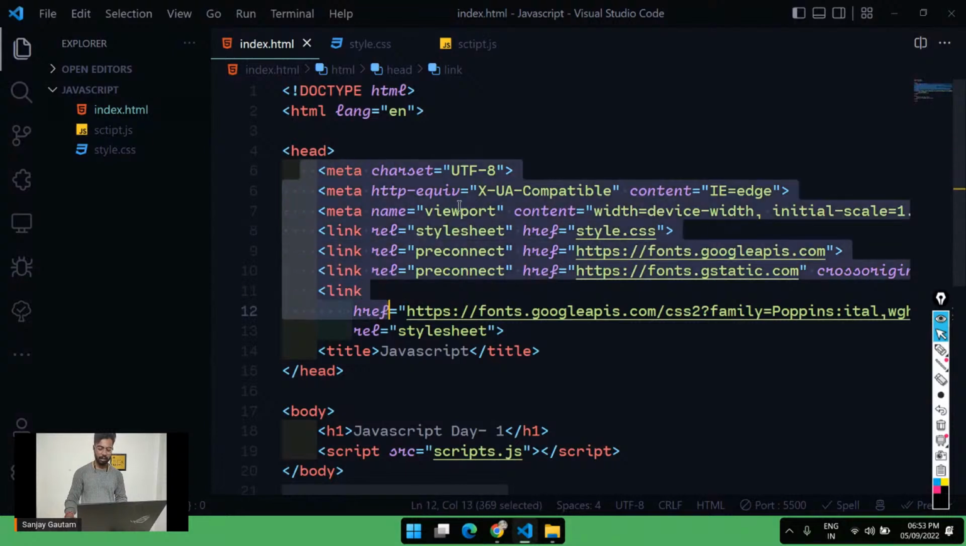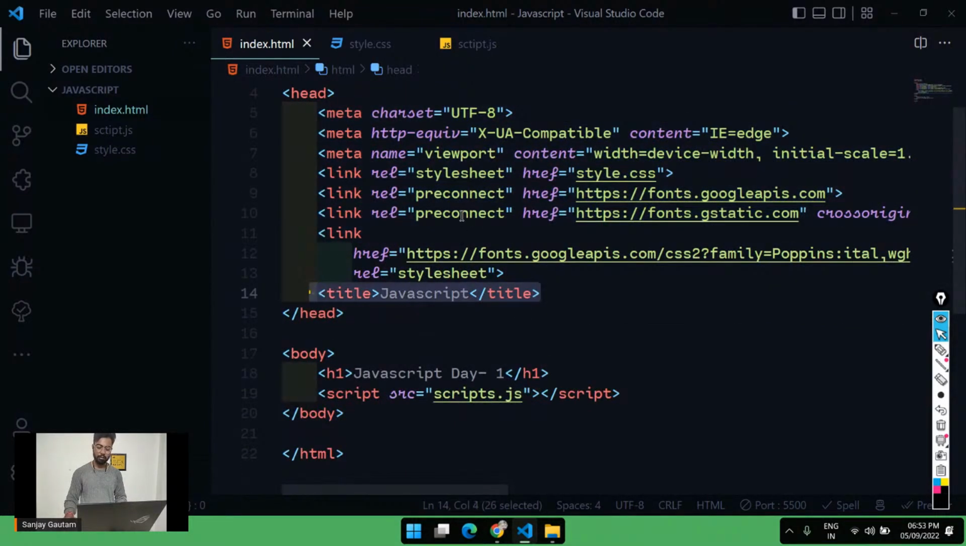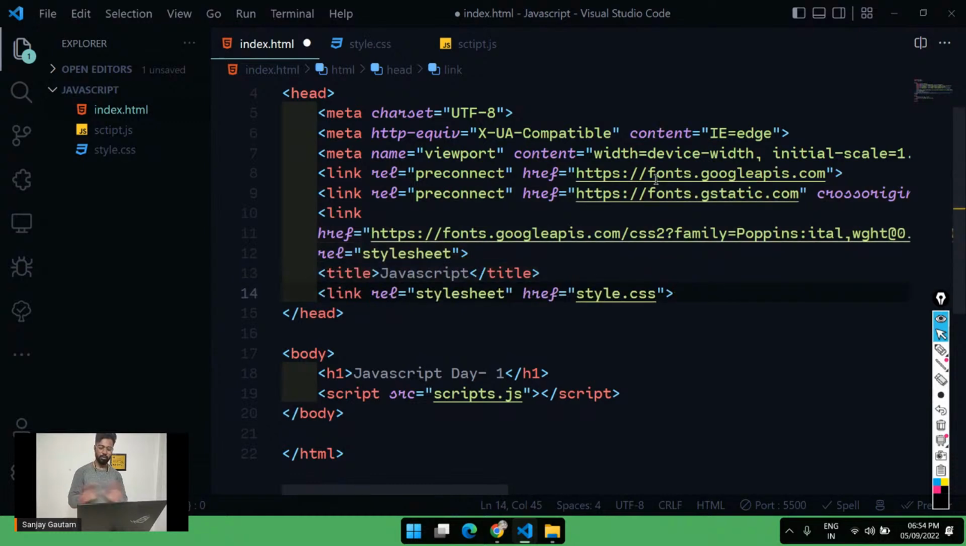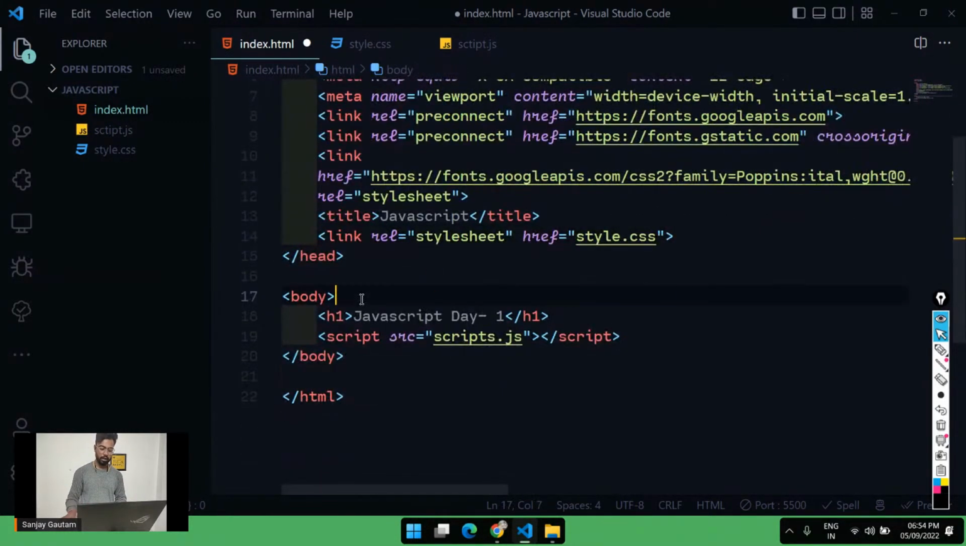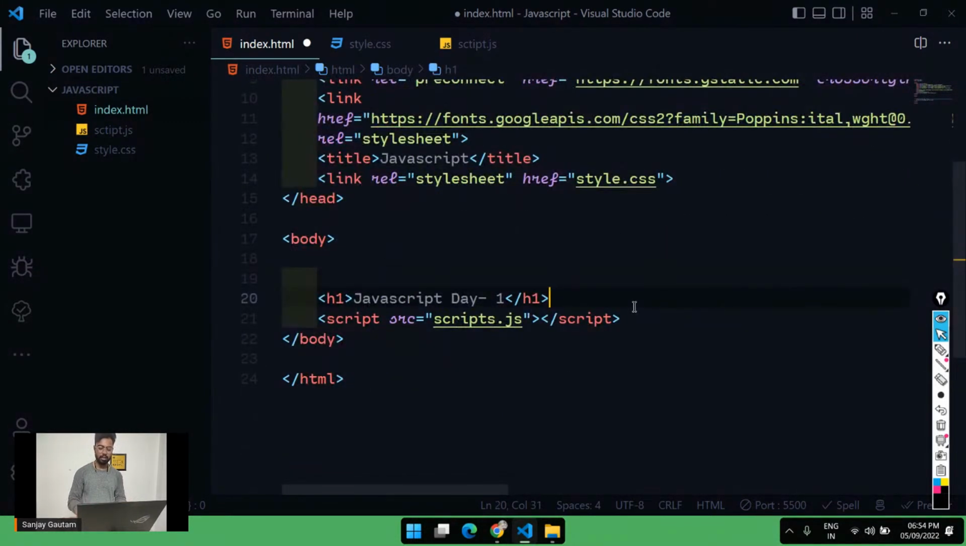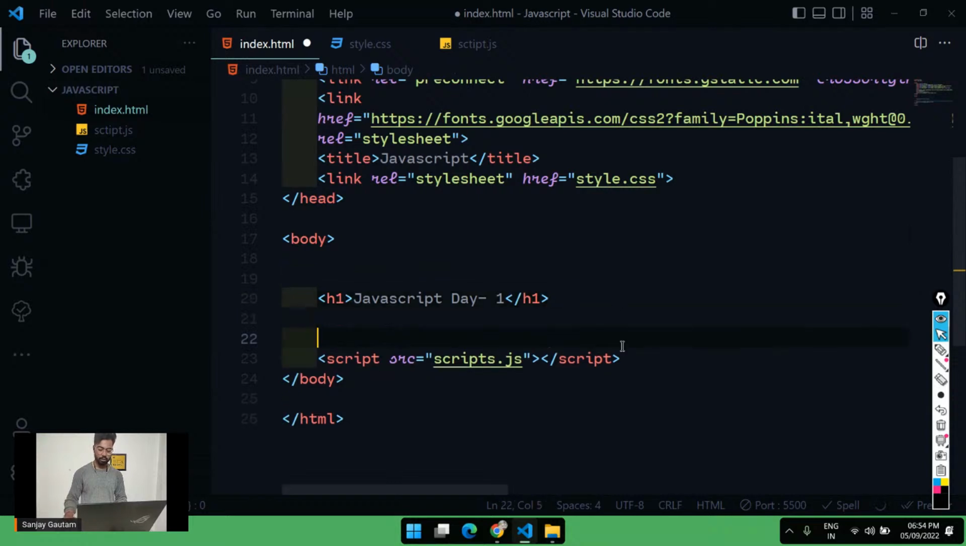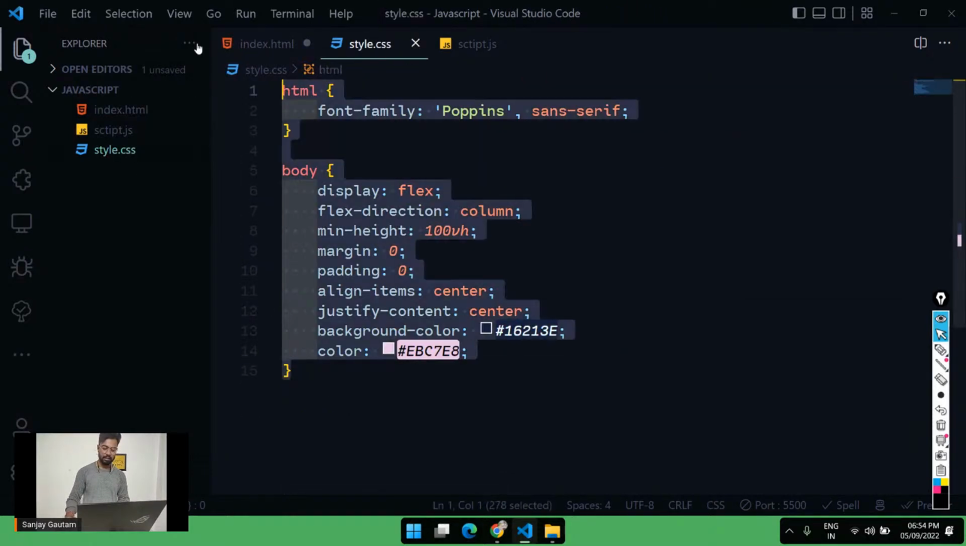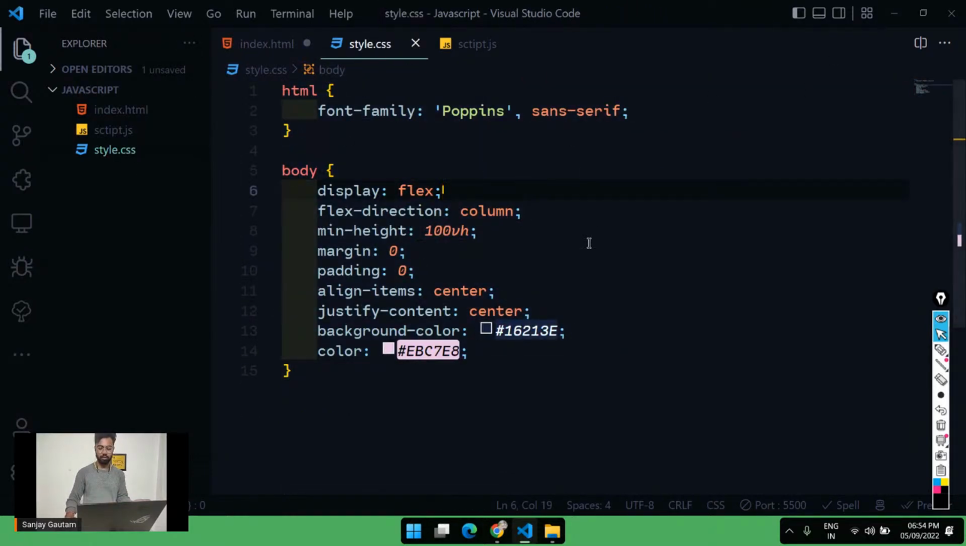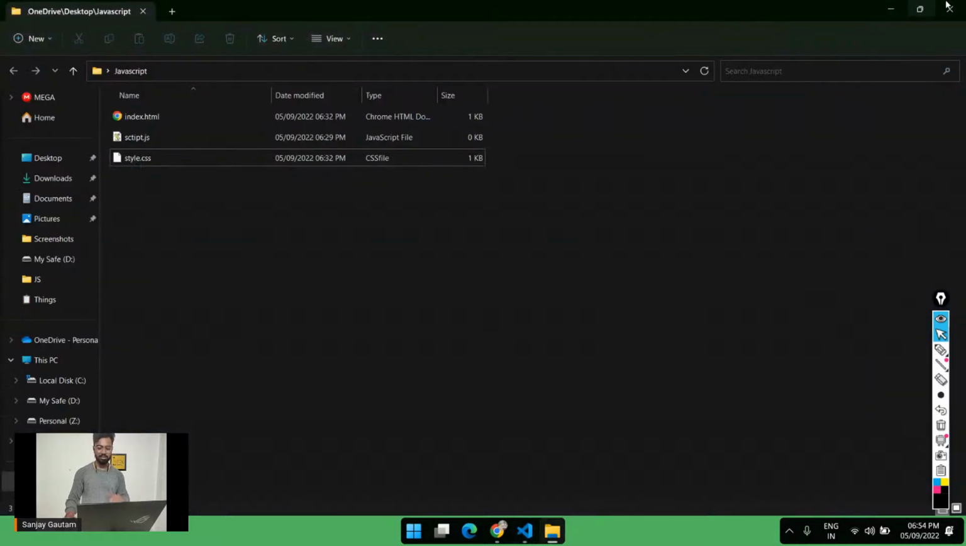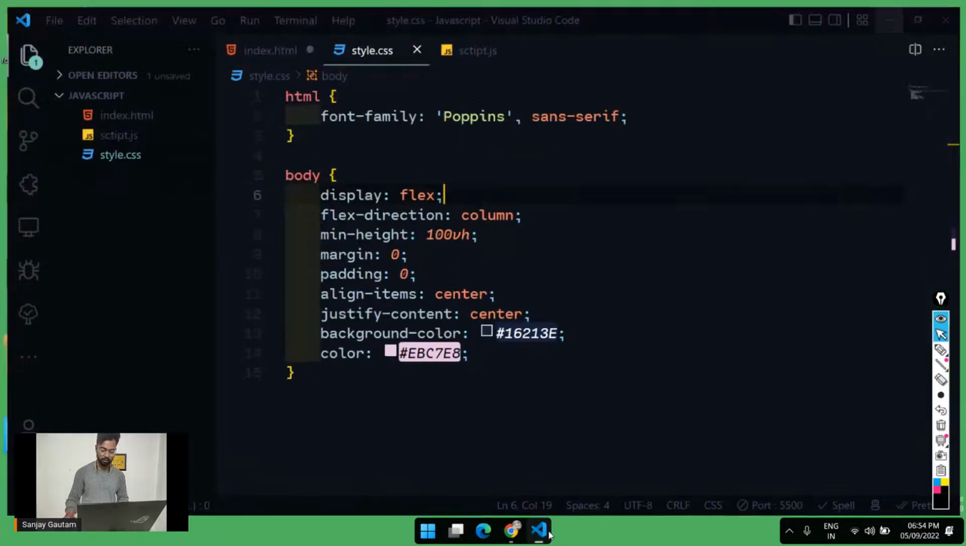So here we have our head tag, and the title is JavaScript, and here I have connected my CSS to my HTML. Okay, very basic stuff. And now here I have a body tag with just a single h1 tag and this line. This line is the real hero today. And after that we have a CSS file, obviously with no styling at all, just a little bit of styling to point everything to the center.